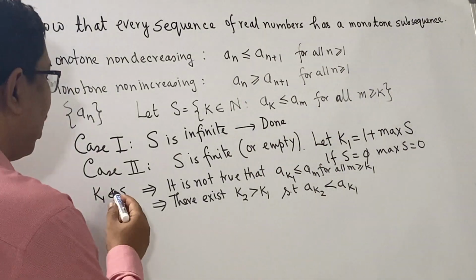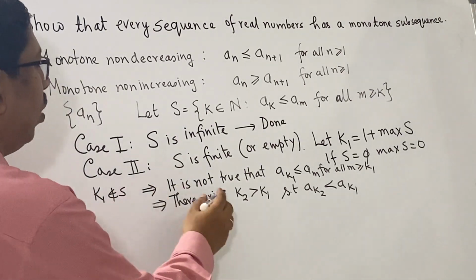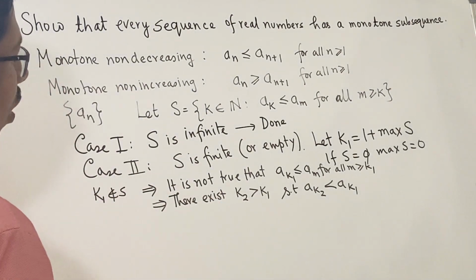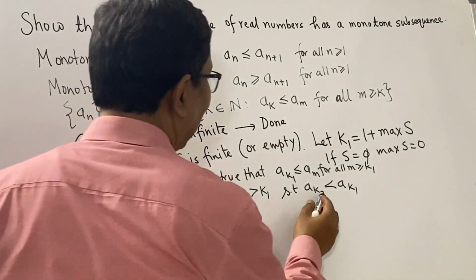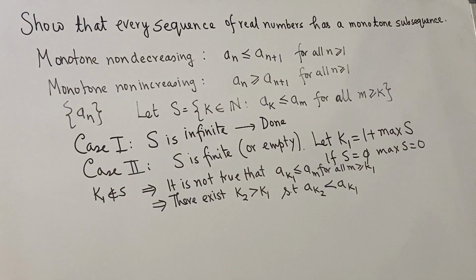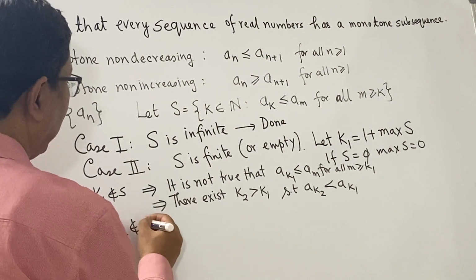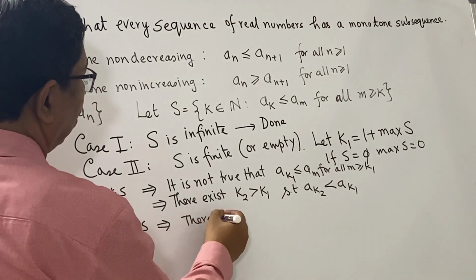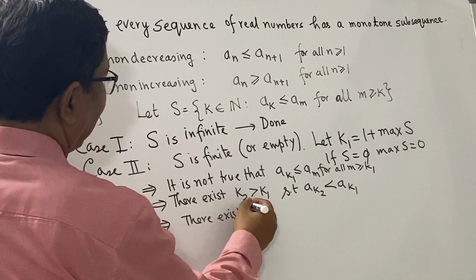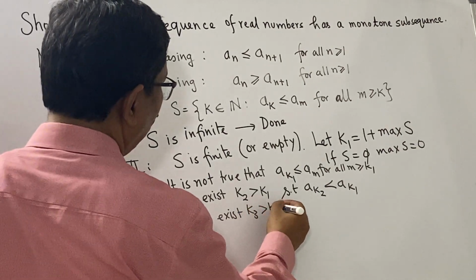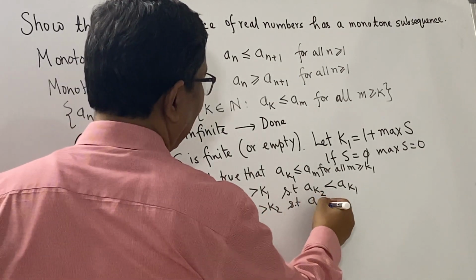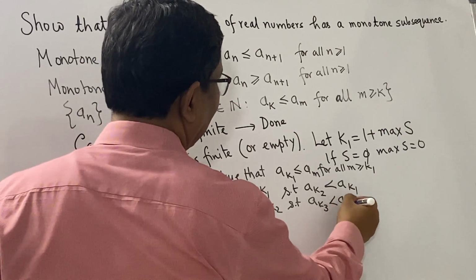Now, k_2 being larger than k_1 also does not belong to S, and therefore there would exist a k_3 which is greater than k_2 such that a_{k_3} is less than a_{k_2}.